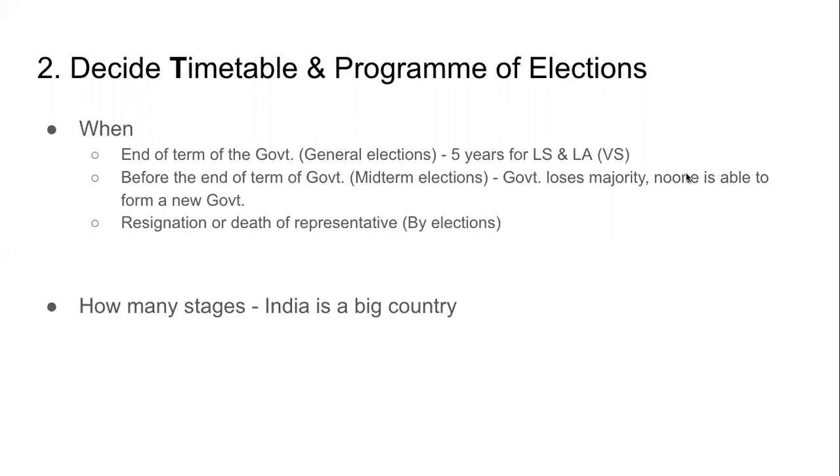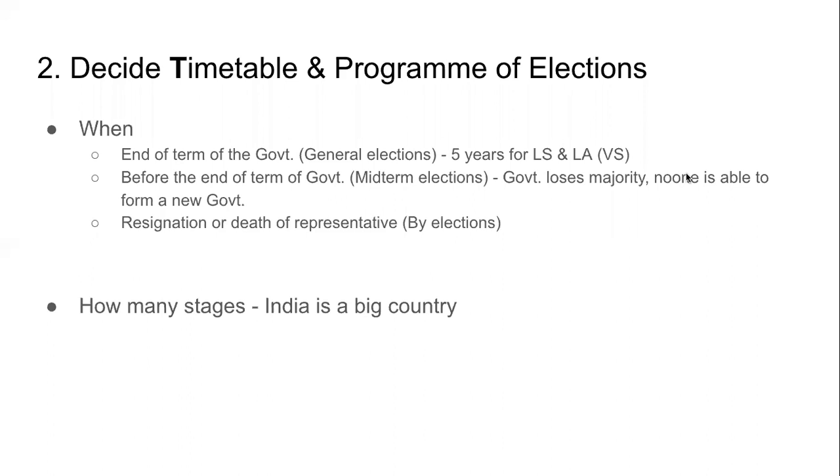There is a more technical aspect, that is, when should the election happen. And when the elections need to be conducted, it is not at the whims and fancies of the election commission or the government. There are certain rules. Every government has a term. Term means the time for which the government is elected.